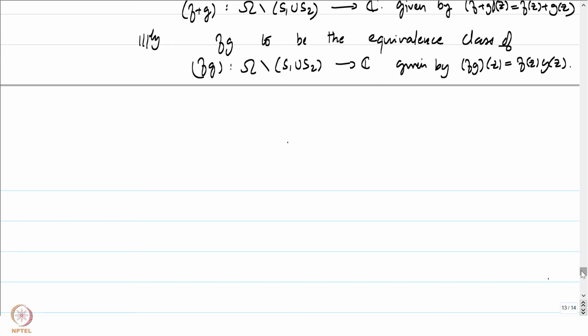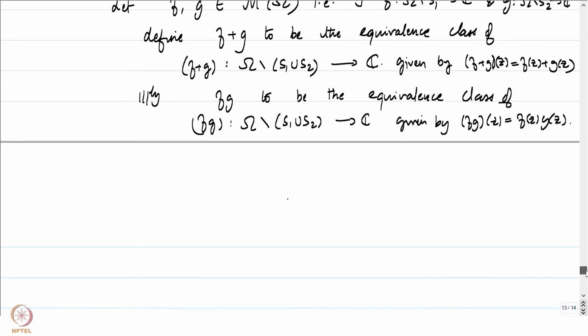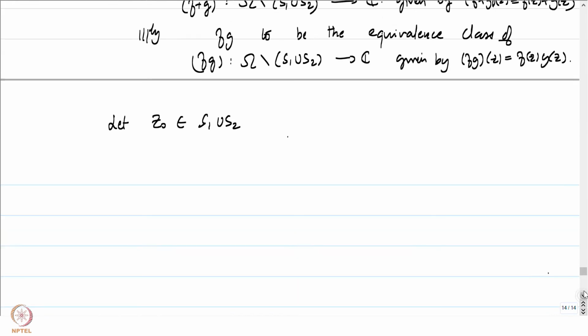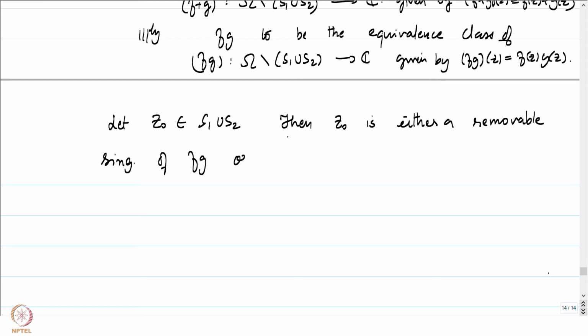There are many cases that will come up. One just has to sit down and check them. I will anyway do it for f times g, and leave f plus g as an exercise for you. So the claim is: let z0 be a point in S1 union S2, then z0 is either a removable singularity of f times g or a pole of f times g.